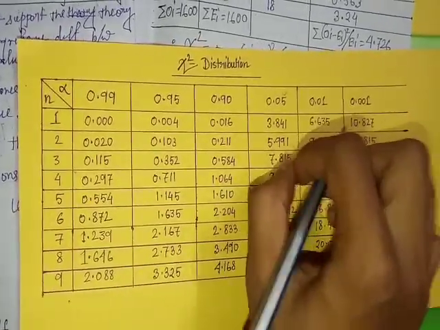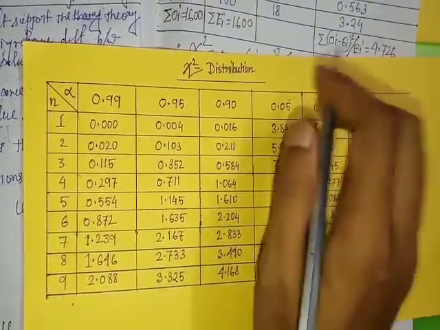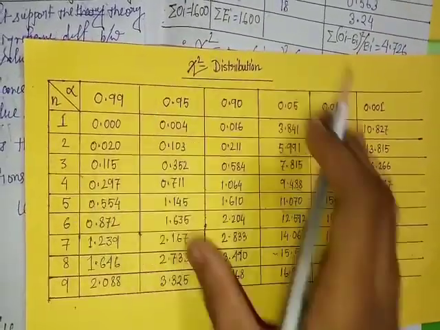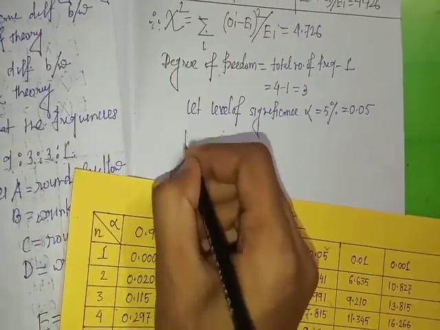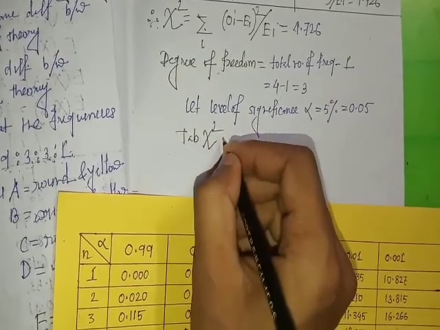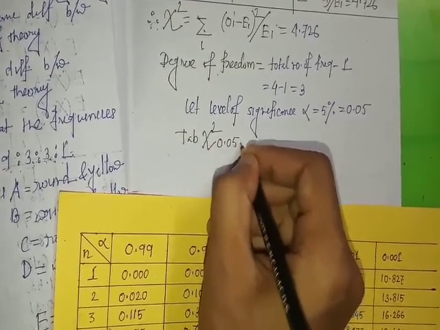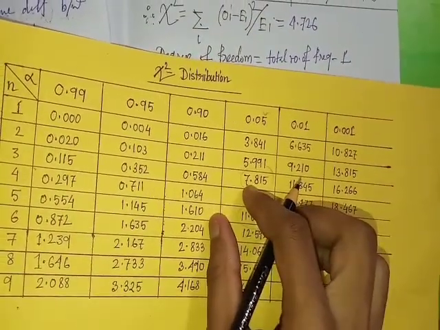So 7.815 is the tabulated value of chi-square at 5% level of significance with 3 degrees of freedom.